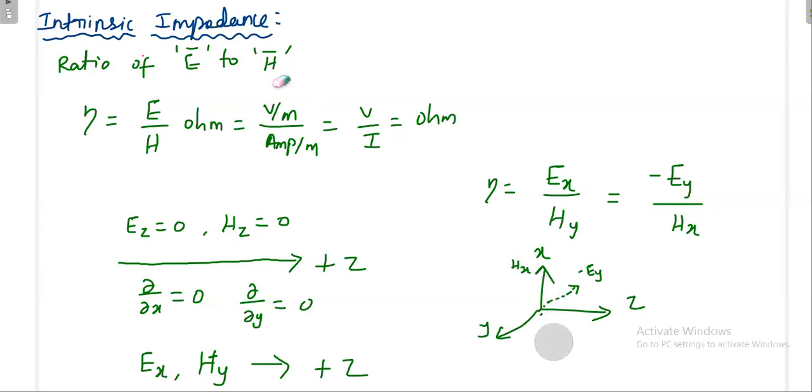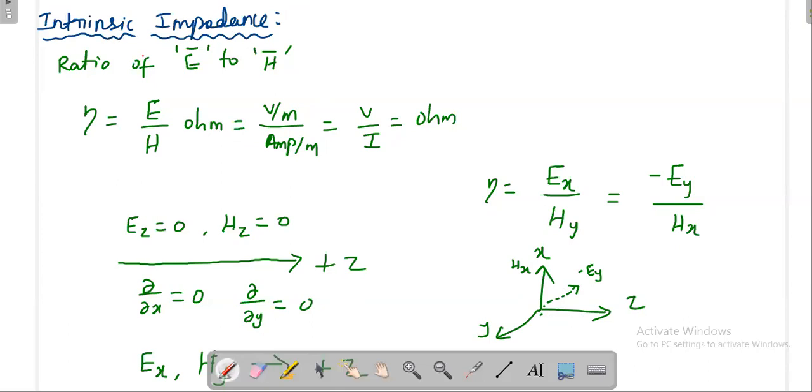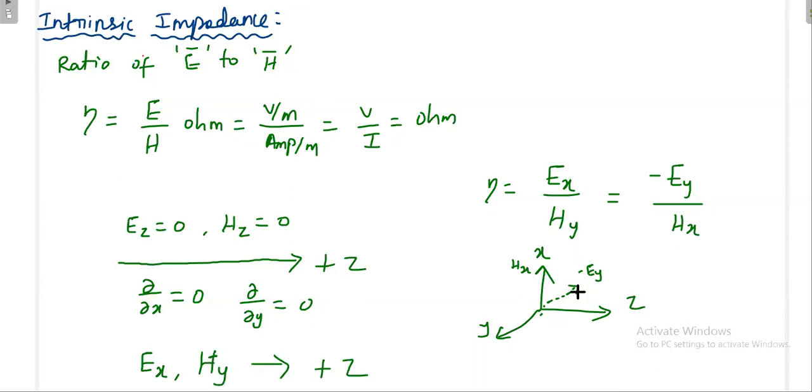Okay, so this is my direction of electric field, and this is my direction of magnetic field. Then you take your right hand and apply the right hand rule. You curl your fingers from minus Ey to Hx with your right hand. Then your thumb will denote the direction of z. So this is not the only way. The wave propagation nature can be like this also: the electric field may be in a minus y direction and the magnetic field may be in a plus x direction.